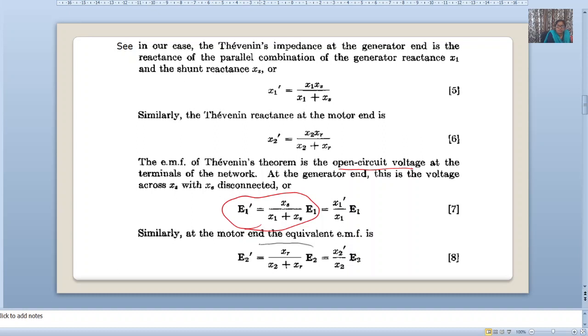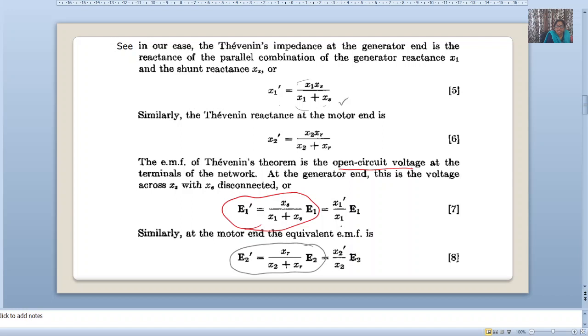This is our E2. Now this X1 dash by XS, this is X1 plus X1 into X1 plus X1 upon X1 plus XS. So we can replace XS upon X1 plus XS from equation number 5.